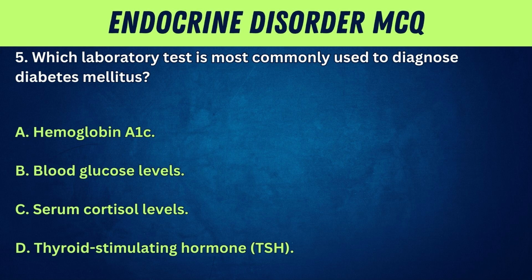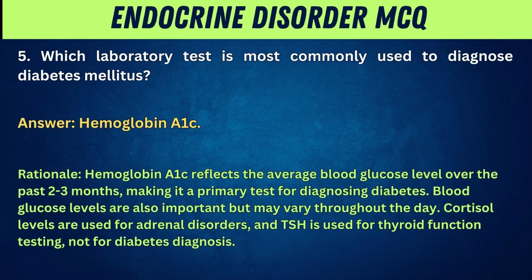5. Which laboratory test is most commonly used to diagnose diabetes mellitus? A. Hemoglobin A1C. B. Blood glucose levels. C. Serum cortisol levels. D. Thyroid-stimulating hormone, TSH. Answer: Hemoglobin A1C.